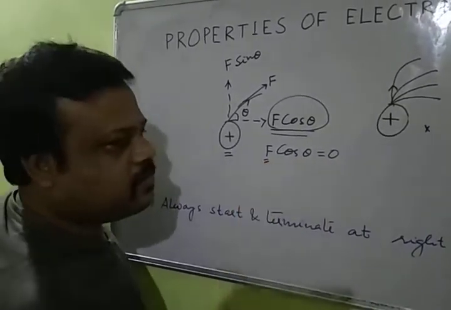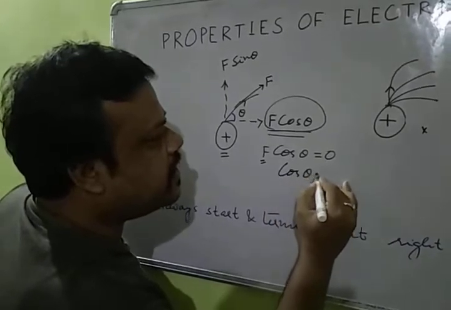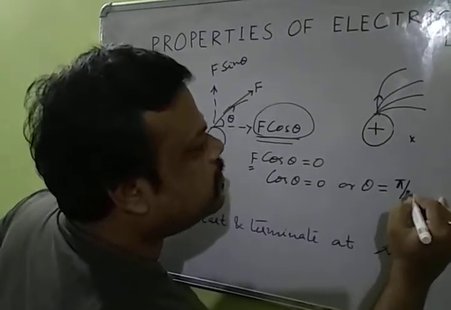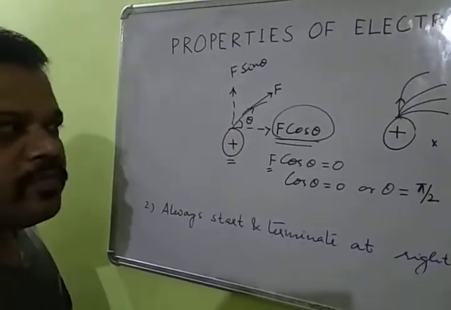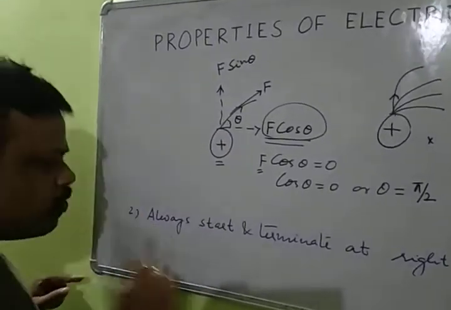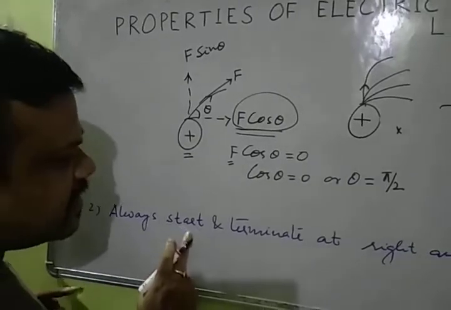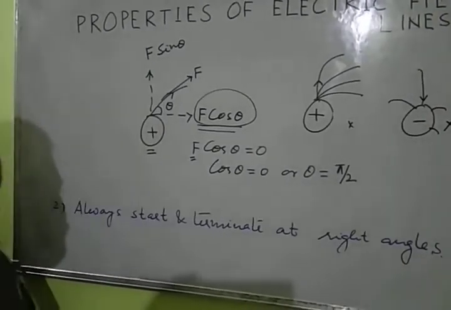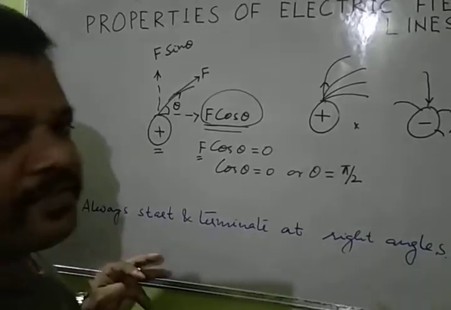F cannot be zero, so cos theta has to be zero, or theta must be equal to pi by 2. That means field lines always start and terminate at right angles. So this statement is verified.